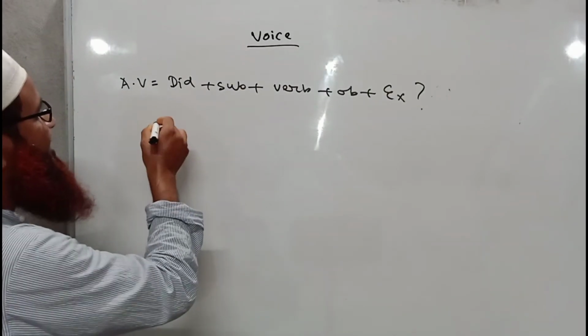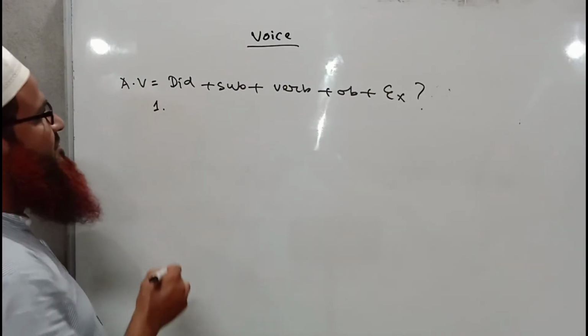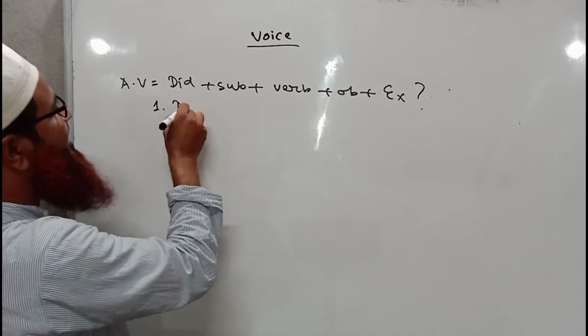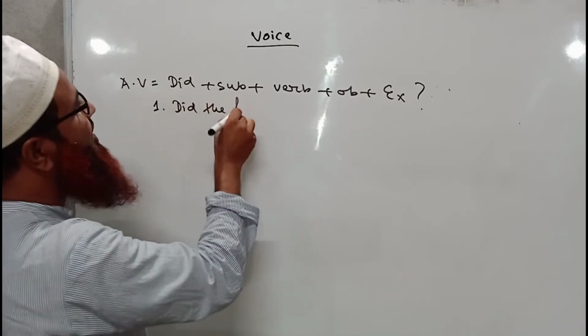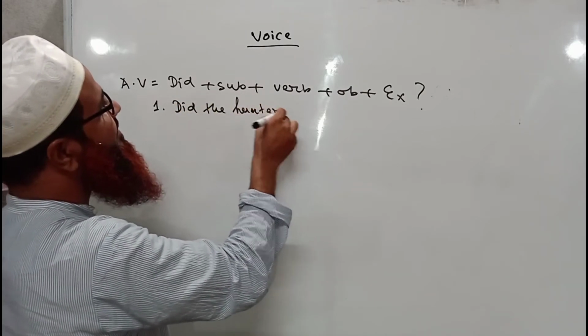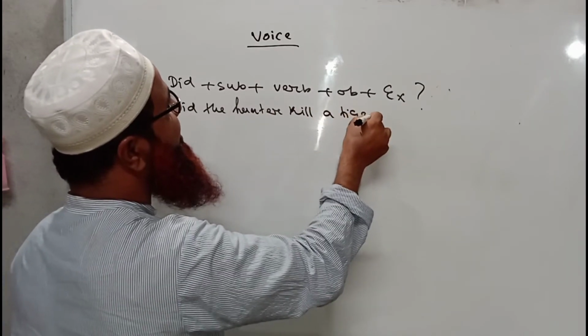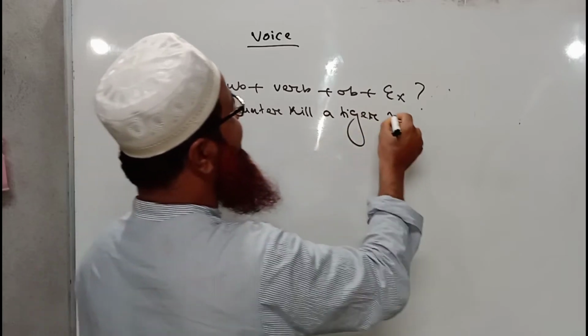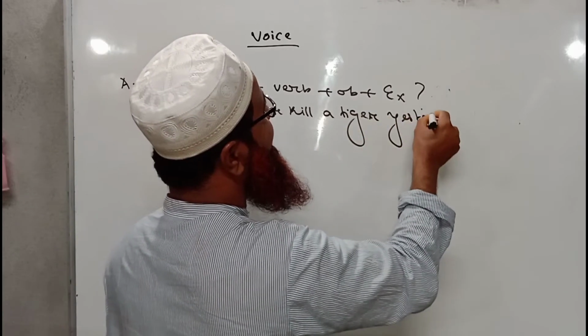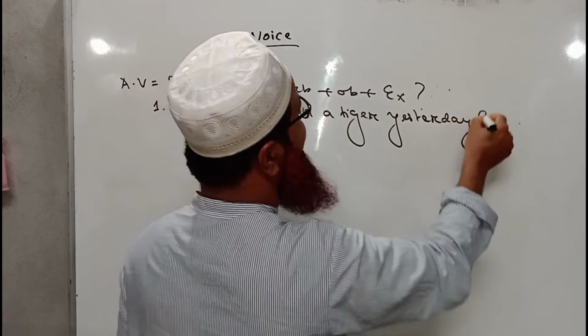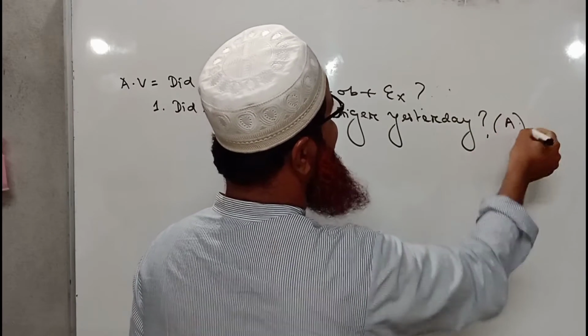Here I am writing a sentence. Number 1: Did the hunter kill a tiger yesterday? Here I have written a time, that is yesterday. So this is a sentence of active voice.